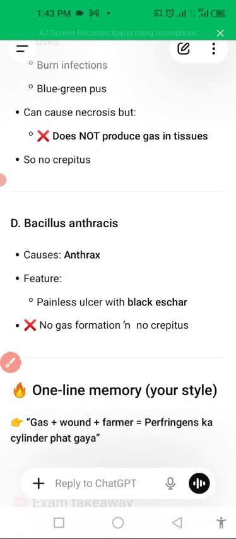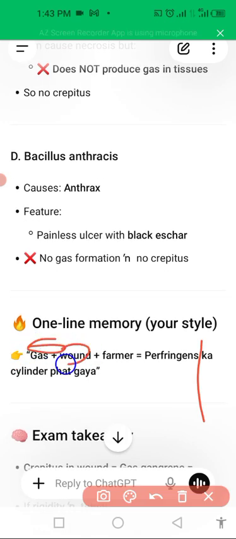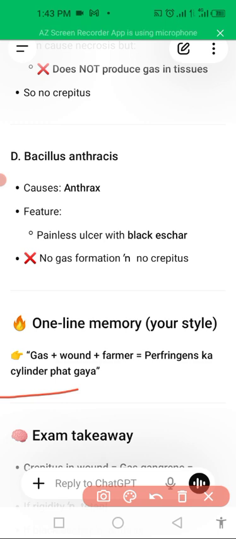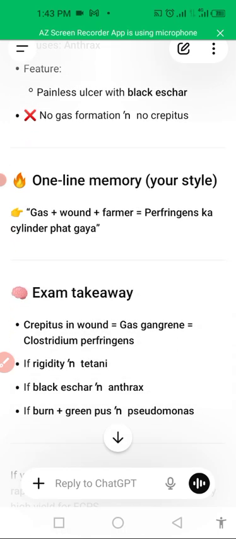As you can see here, gas in a wound in a farmer due to infection, that is pharyngitis, and you can memorize it with the help of a mnemonic, and that results in loss of gas, and gas gangrene because of Clostridium perfringens. So this is the thing. I hope that it makes sense and you can easily memorize that. So Clostridium perfringens helps in this way.